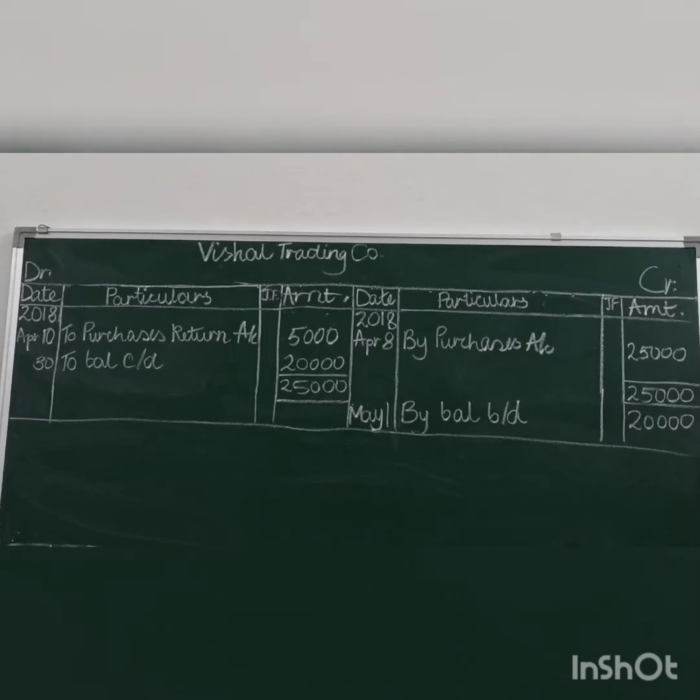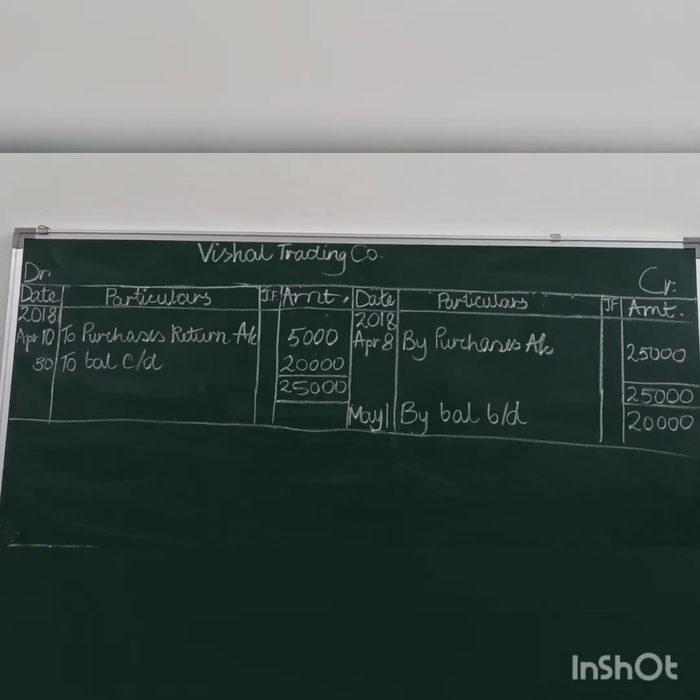The next account will be Vishal Trading Company. Now since my first page was over, I will prepare this account on a new page or new site. When you are going to prepare any account on a new page or new site, you will always write date, particulars, general folio, amount again on either side, and rest of the accounts it is not required.